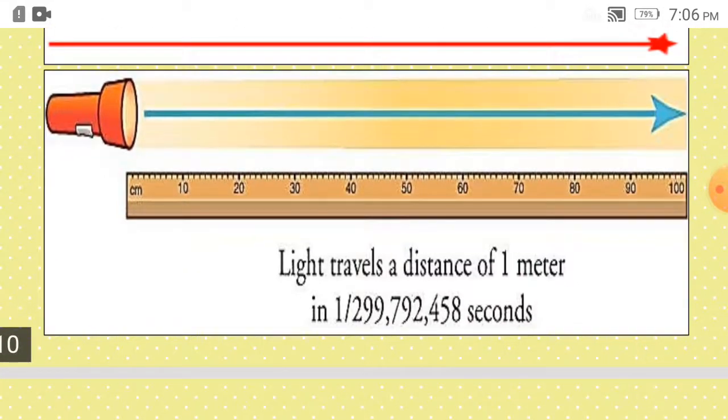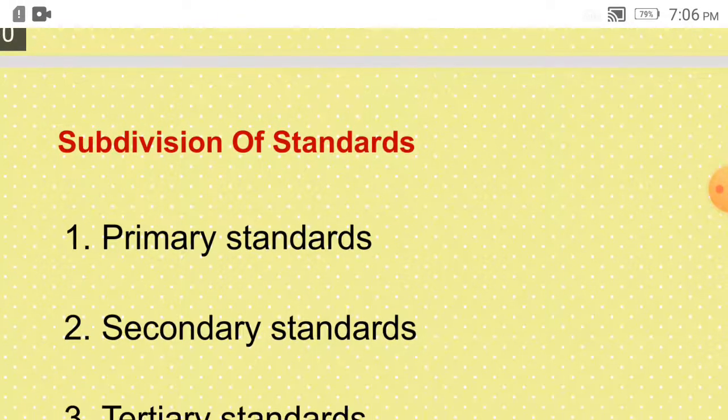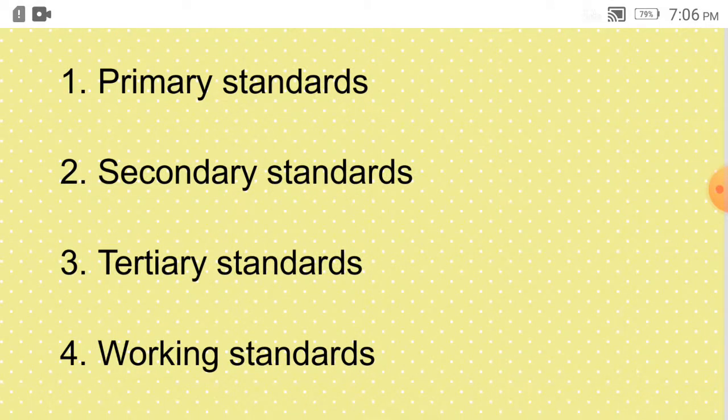So light travels a distance of 1 meter in this much of a second. So this we can standardize. Then we can subdivide these standards as primary standards, secondary standards, tertiary standards, and working standards.